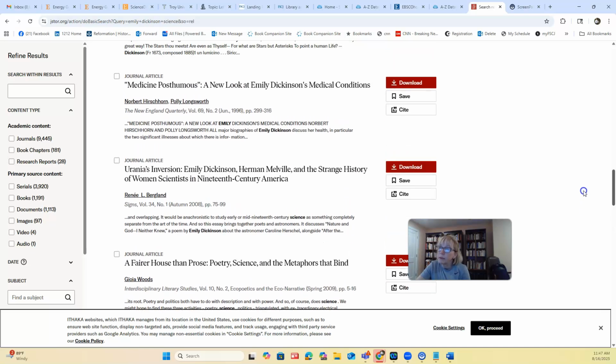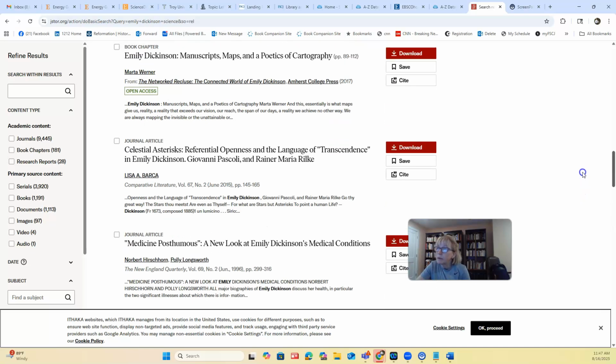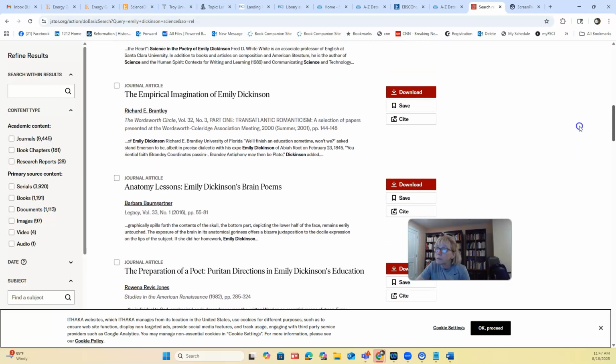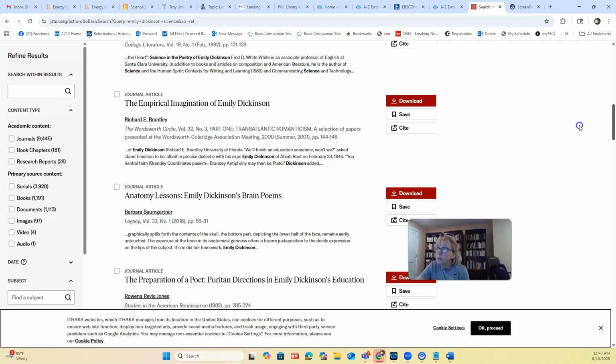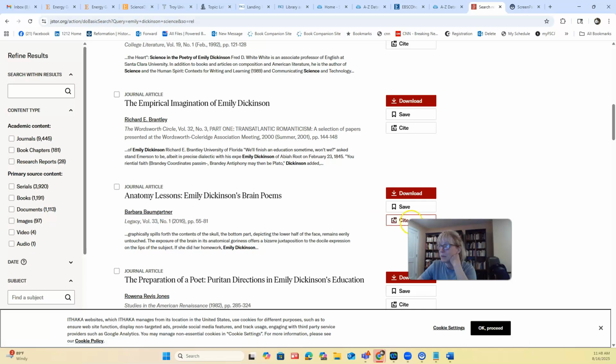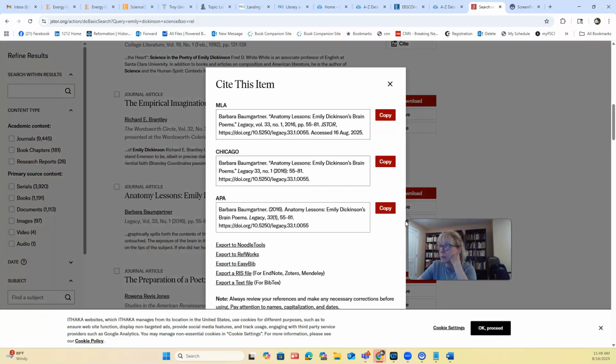Well, anyway, let's look at Anatomy Lessons, Emily Dickinson's Brain Poems. Anatomy and brains. And anyway, okay, so if we want to just look at the citation, we've got MLA first, APA's here.